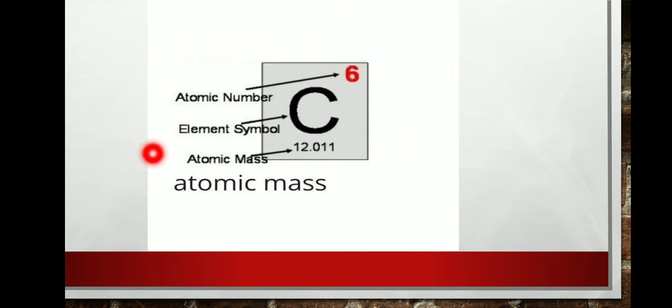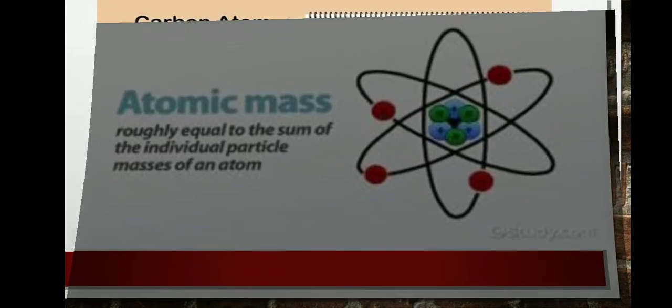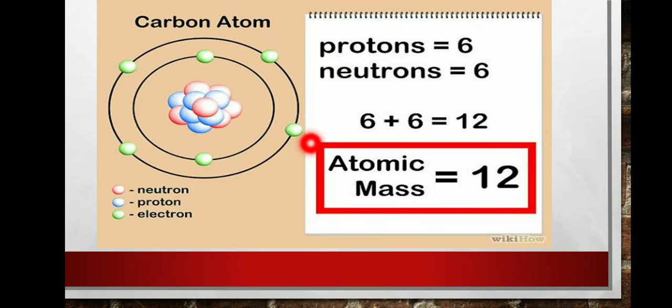This is an example for atomic masses. This is the chemical element carbon. This is the symbol of carbon, C. 6 is the atomic number. Atomic mass 12.011. What is the atomic mass? Roughly equal to the sum of the individual particle masses of an atom. For example, carbon atom: symbol C, atomic number 6, atomic mass 12.